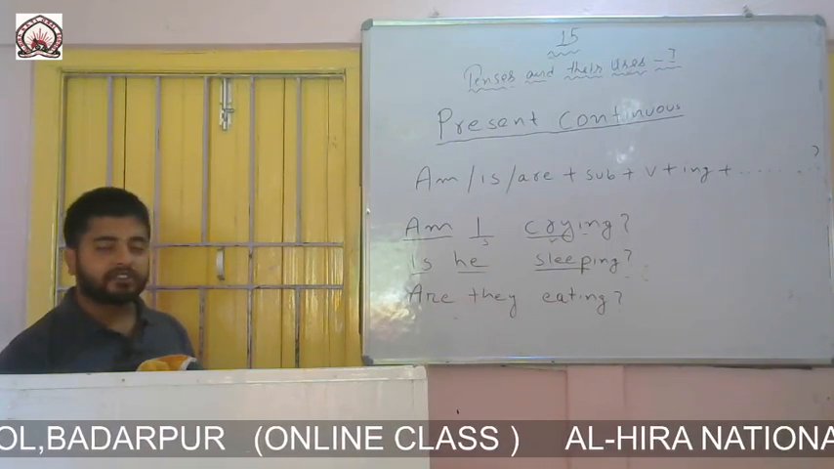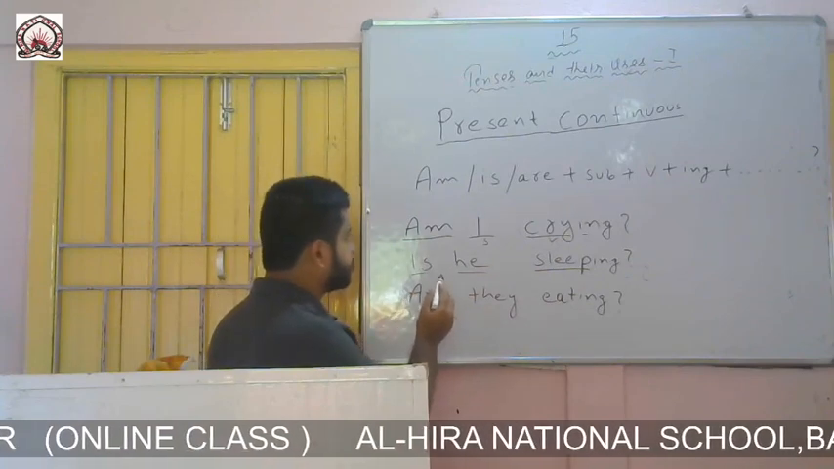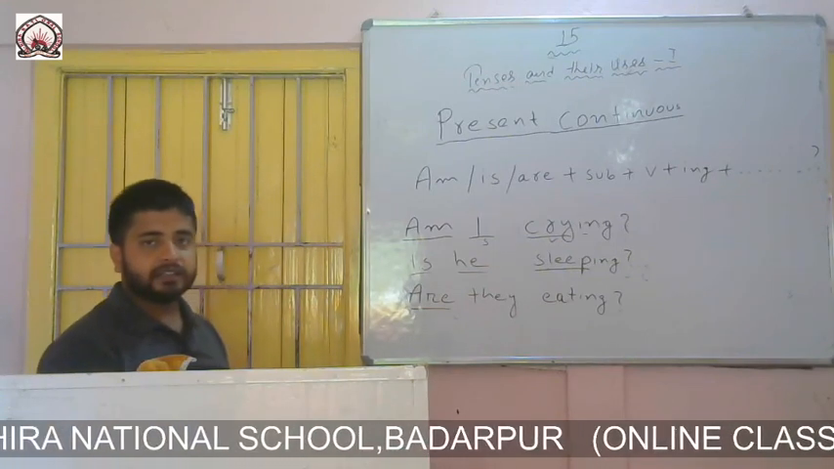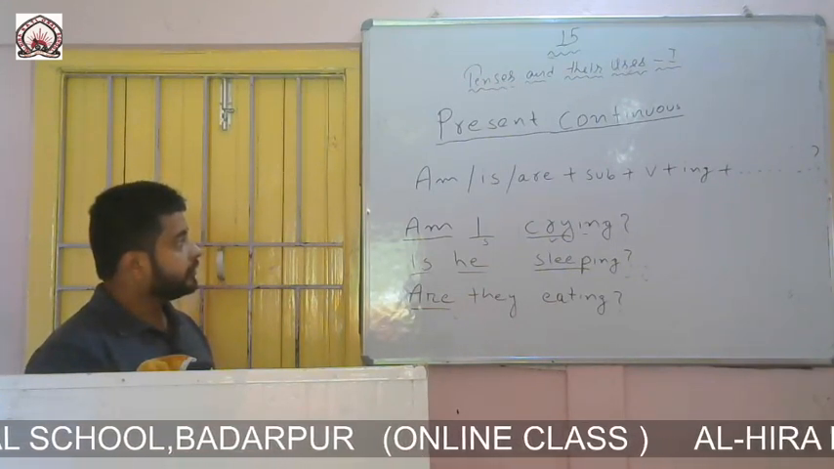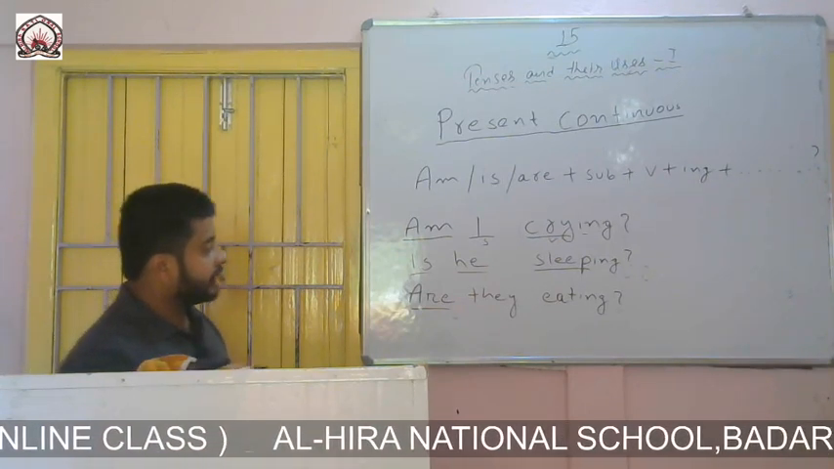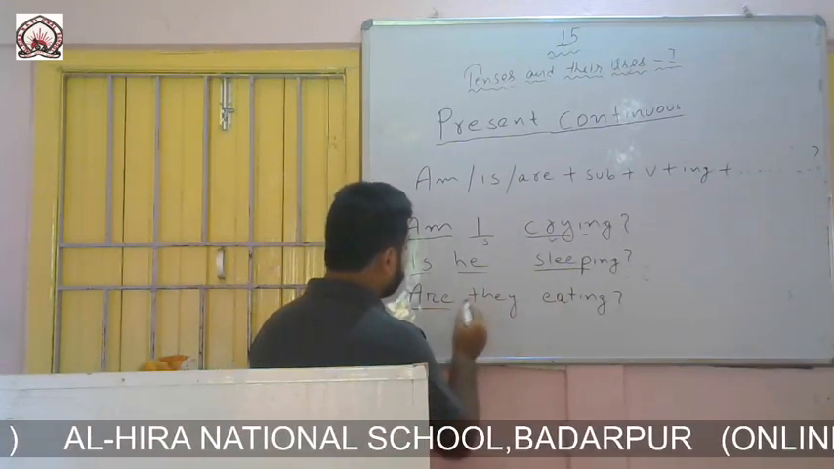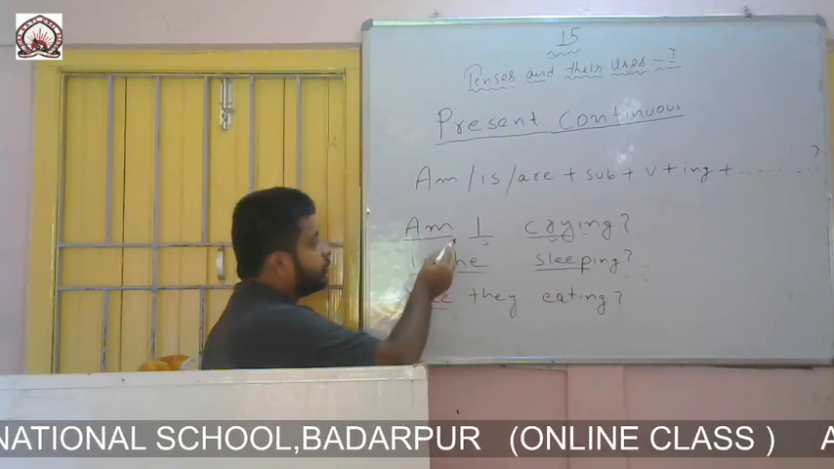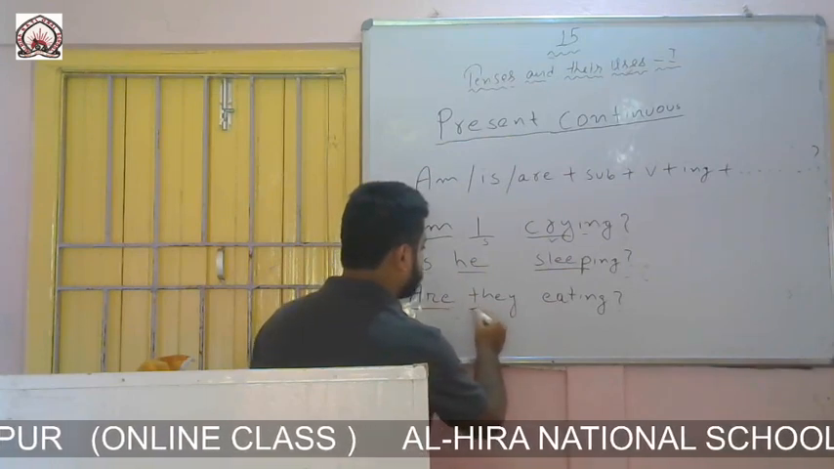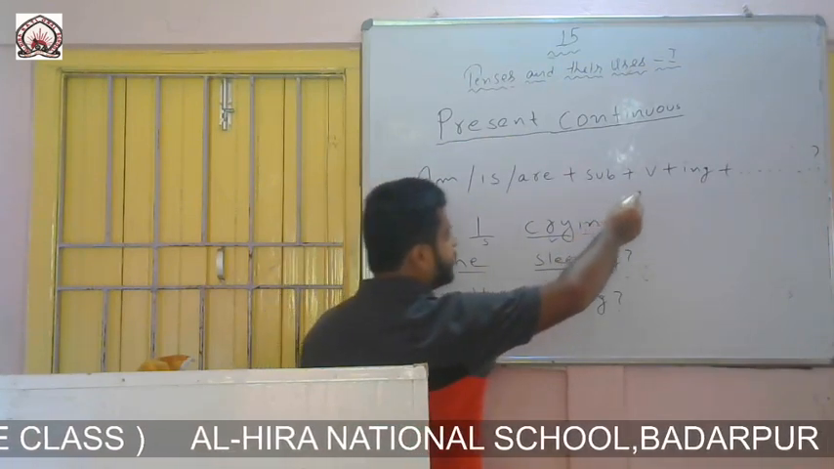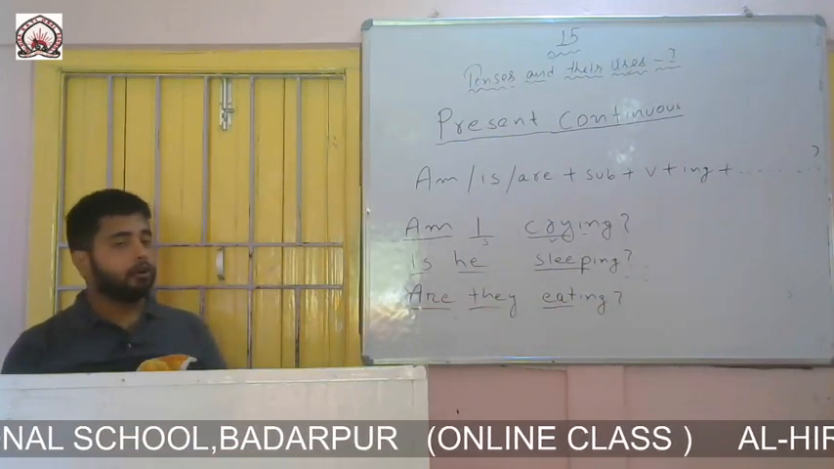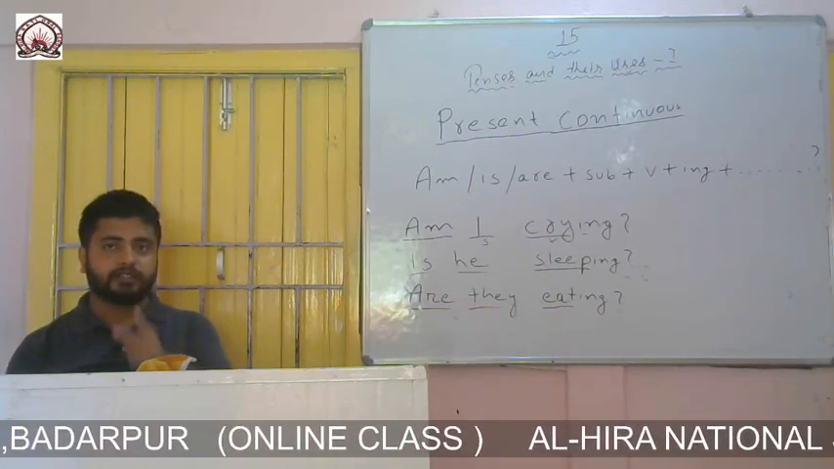Then the third example is: Are they eating? Here the formation says to write am, is or are at the beginning. Here I have written are, because my subject is not I, and also my subject is not third person singular. Only with third person singular we will write is, and with I we will write am. With the rest of the others we will write are. So I have written are. And then the formation says to write a verb with ing. Here eat is the verb, and then I have written ing. I hope that you have understood the formation of present continuous interrogative.